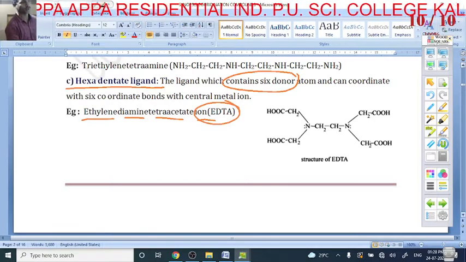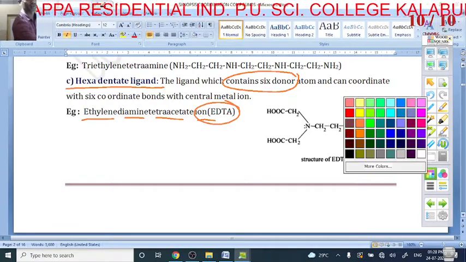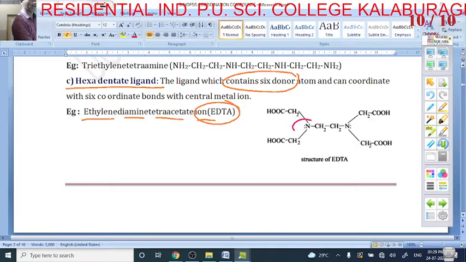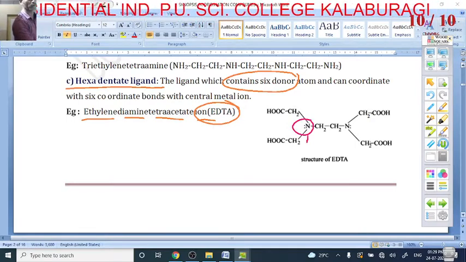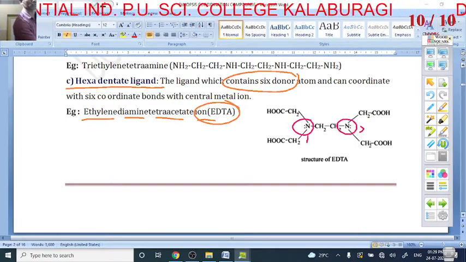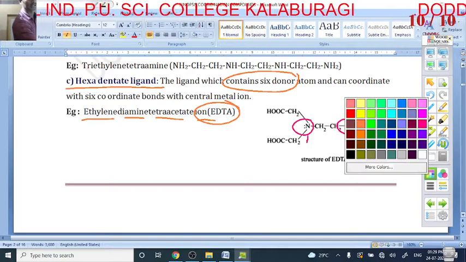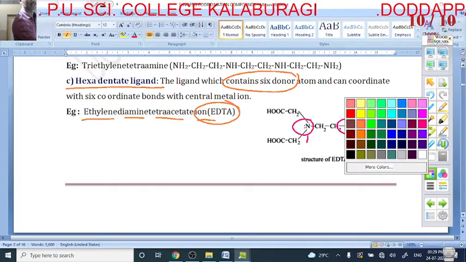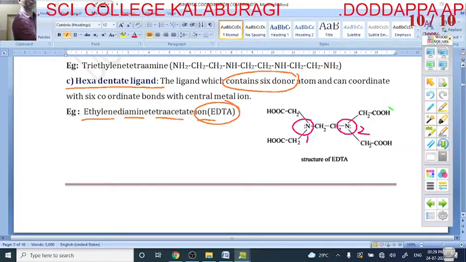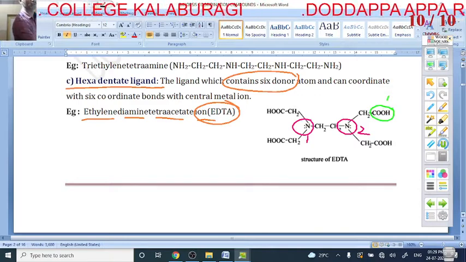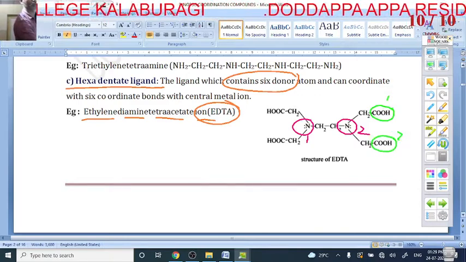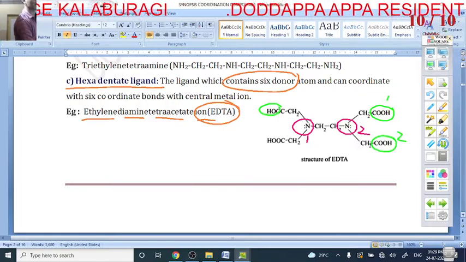How many donors do you have to count here? Yes, with the help of this I can draw. Nitrogen is one donor, donor number 1. Nitrogen is another, donor number 2. And next I can go for the oxygens. Yes, this is one oxygen donor, 1. Here oxygen donor, 2. Here oxygen donor, 3.